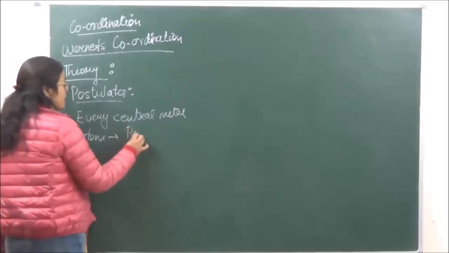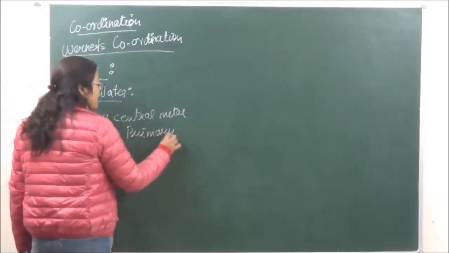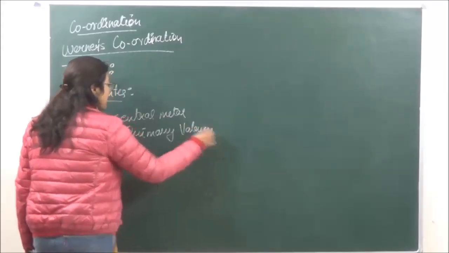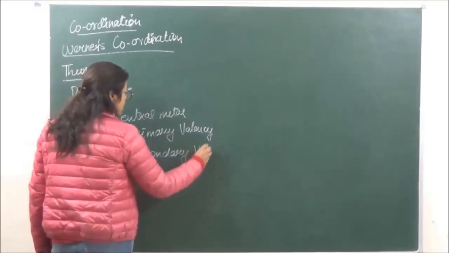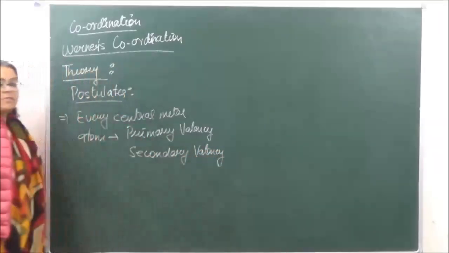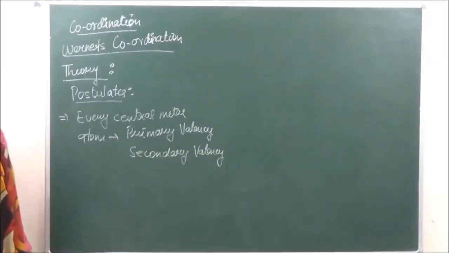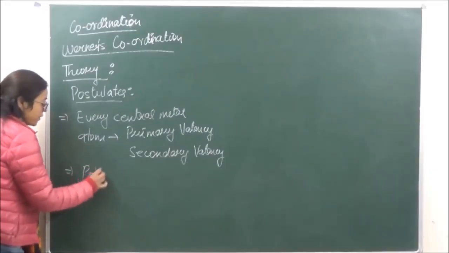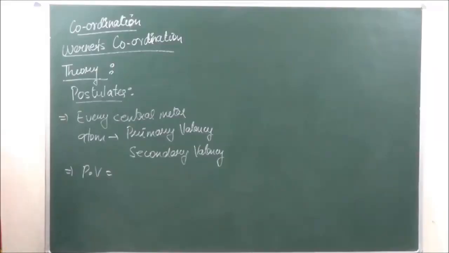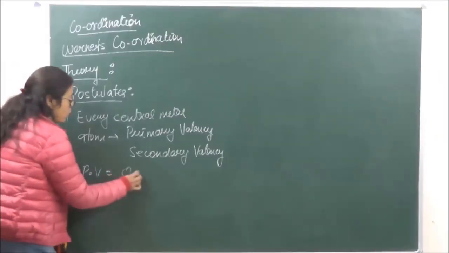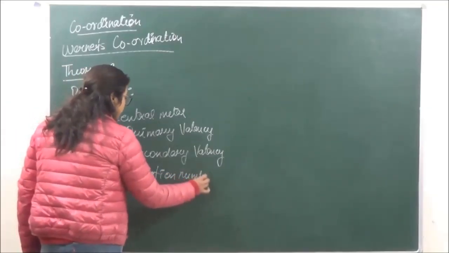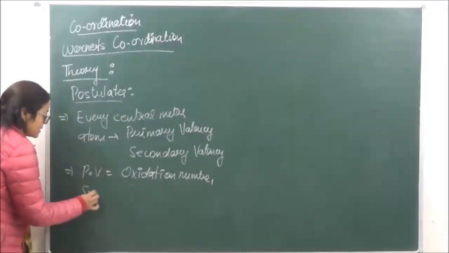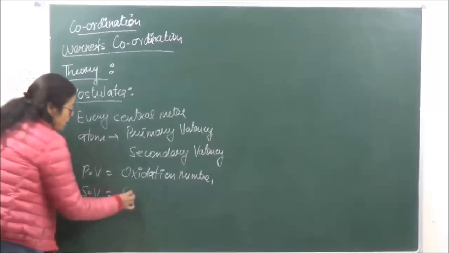One which is known as the primary valency, and the second which is known as the secondary valency. Okay? So there are going to be two types of valency, the primary valency and the secondary valency. The primary valency over here is going to be the oxidation number according to modern terminology, and the secondary valency is going to be the coordination number.